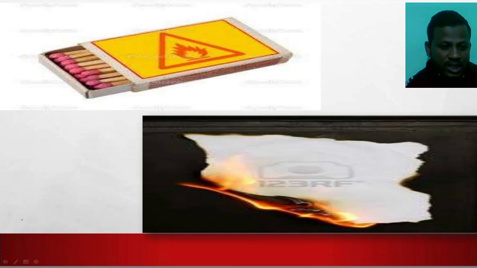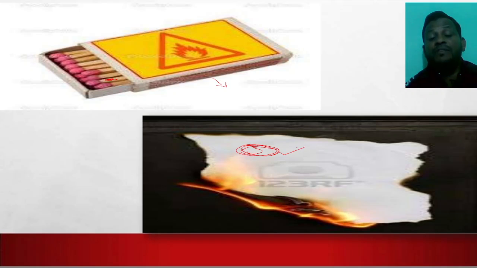For example, a matchstick, or you can take the matchbox. When we rub these sticks to the strip of the matchbox, they suddenly catch fire. You are very familiar with this activity, because we use the matchbox in day-to-day life to light the gas, to burn paper, to burn old products or clothes.